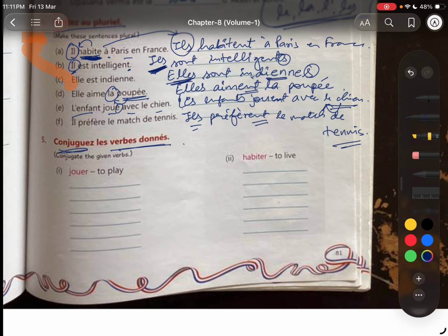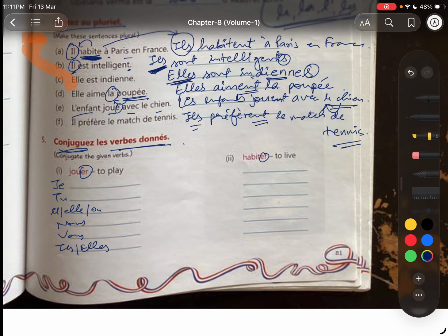Conjugate hai woh dono. You have to write, the ER verb is there. What should we write? Always remember, whenever the verbs are given, we must write all the pronouns. Je, tu, il, elle, on, nous, vous, ils, elles.